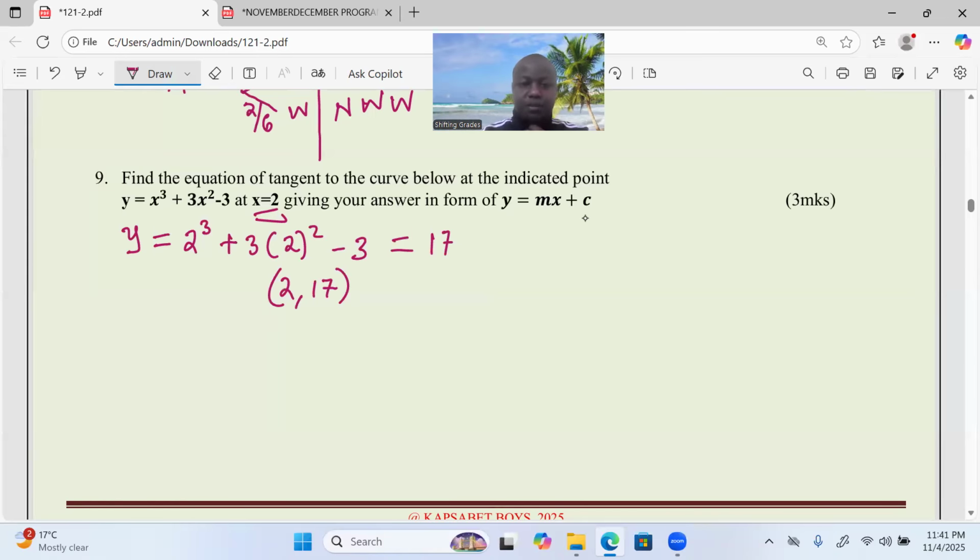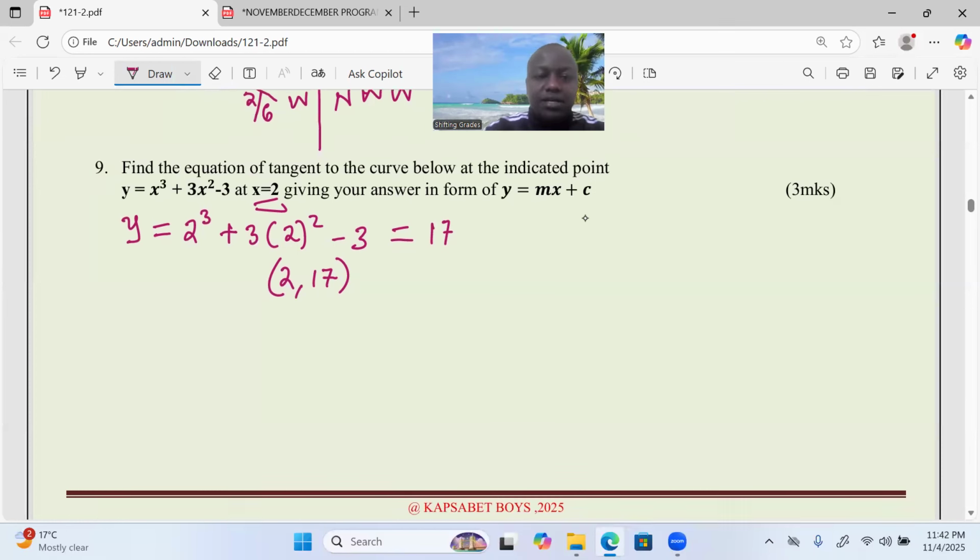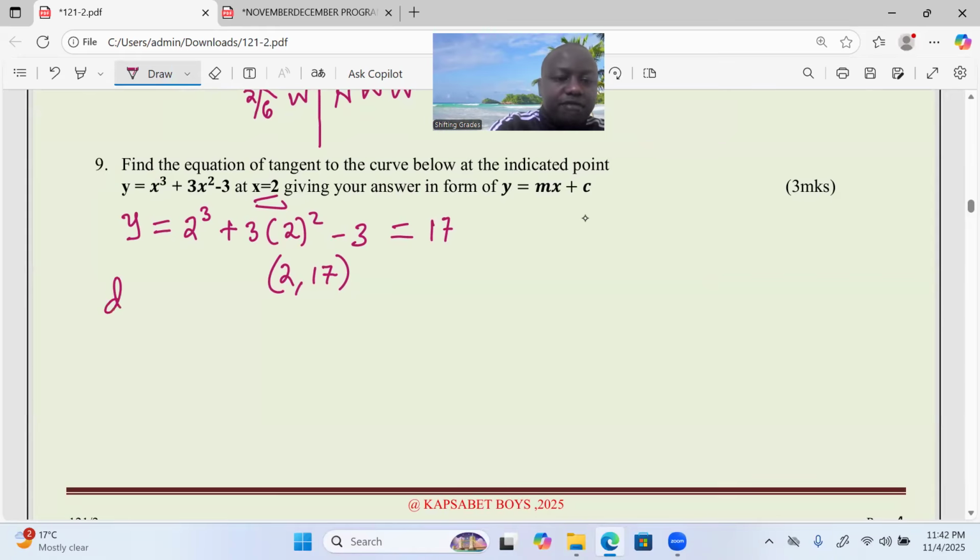Something else we're supposed to understand is that when we talk about the equation of a tangent, we can operate from the gradient. At a given point, the gradient of a curve is equal to the gradient of a tangent that passes through that particular point on the curve. So we can get the gradient function.